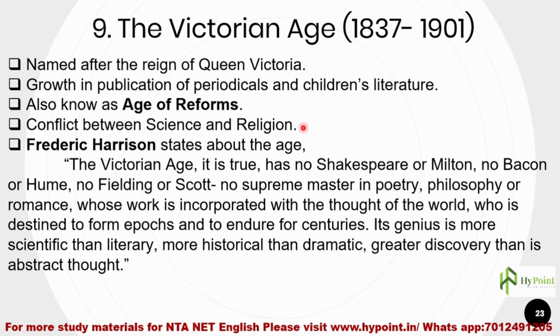We could see that people began to question some of the basic beliefs of religion, and scientific investigation was also happening. In many fields, in the field of genetics, in the field of evolution, especially the Origin of Species, got published towards the end of this age.